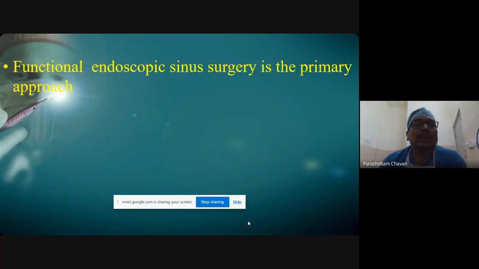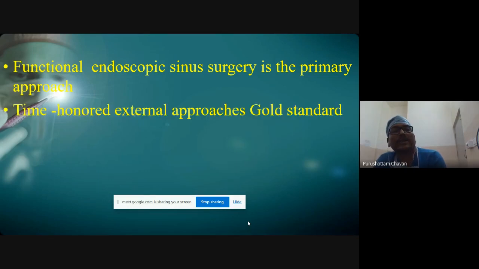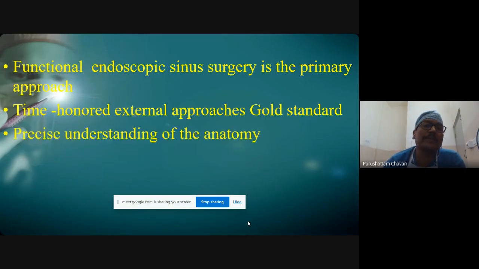Everybody agrees functional endoscopic sinus surgery has become the primary approach in most rhinological cases, and to some extent in malignancies of the paranasal sinuses also. But the time-honored external approach has been the gold standard now and in the past also.